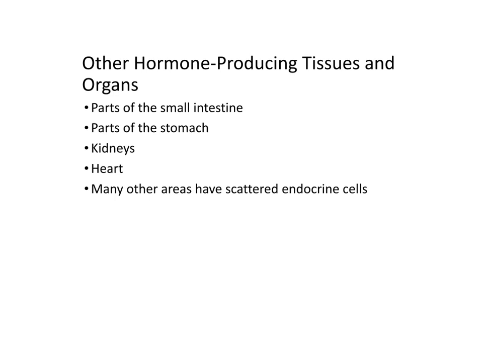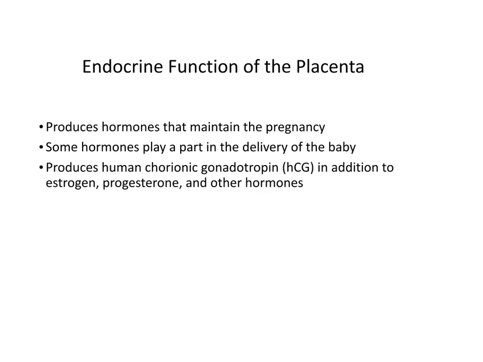There are several other tissues in your body that are glandular tissue, which means they can produce some hormones, and they include parts of the small intestine, parts of the stomach, parts of the kidney, the heart, and then there's endocrine cells in small pockets in many other areas of your body. In a female who is pregnant, the placenta is also an endocrine organ to some degree because it produces the hormones that maintain the pregnancy. Some hormones play a part in the delivery of the baby too. So the placenta produces human chorionic gonadotropin in addition to some extra estrogen, progesterone, and other hormones.